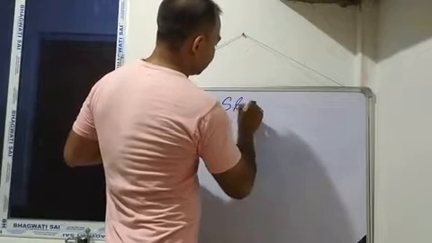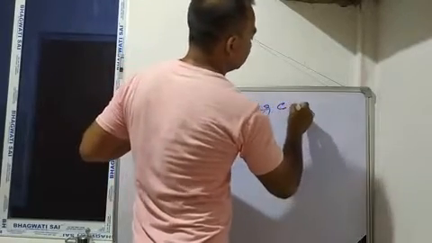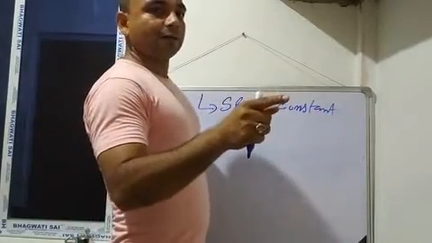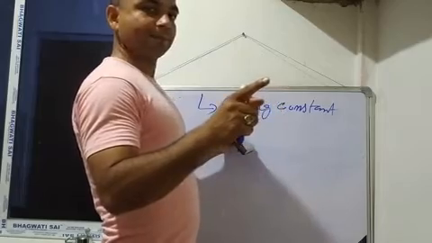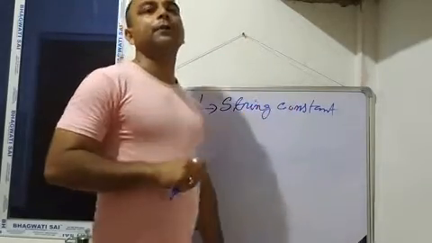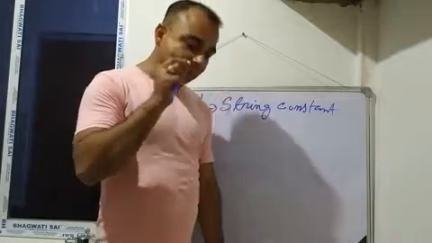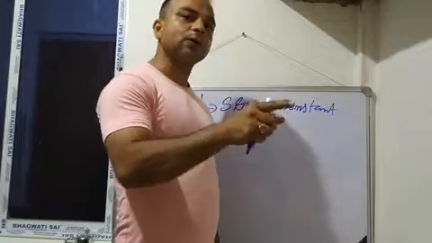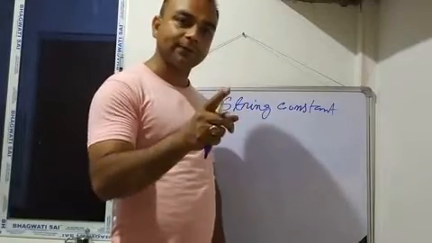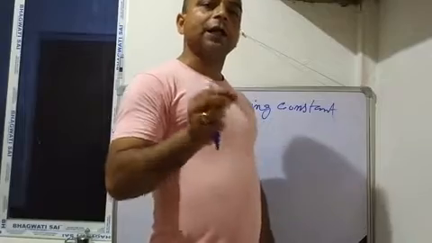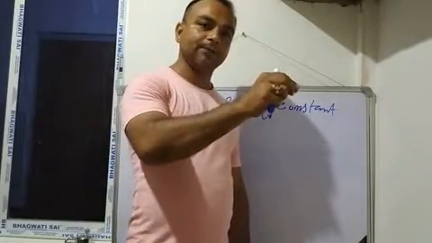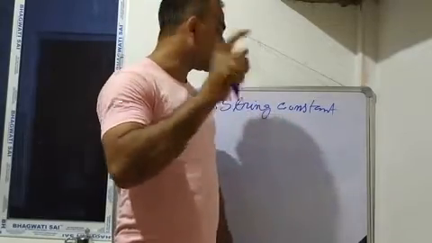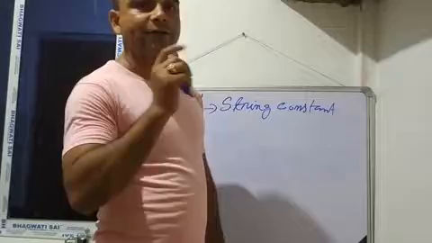Next one is string constant. Just like character, string constants are enclosed within double inverted comma. This is the difference. A character must be enclosed within single inverted comma, and a string must be enclosed within double inverted comma. That is the first difference between character and string. The second difference is, a character must be single, but a string may be a single character or a collection of characters, but you must enclose it within double inverted comma. That is the difference.